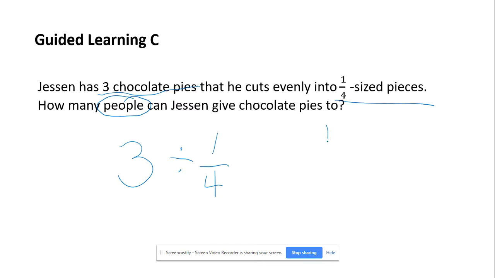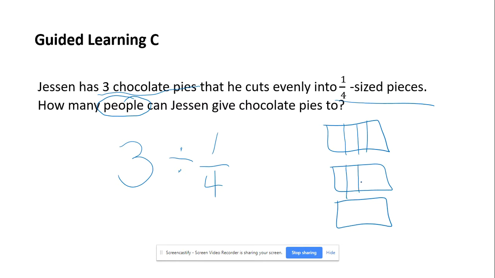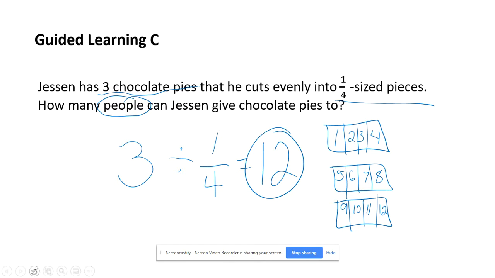So if we're starting with 3, we're going to draw 3 wholes. And now we're going to split each whole into 1/4 size pieces. So we're going to cut each whole into 4 parts. All right, let's see how many people we can give 1/4 size pieces to. 1, 2, 3, 4, 5, 6, 7, 8, 9, 10, 11, 12. We can give this to 12 people. So that helps answer the question, how many people? 12 people.